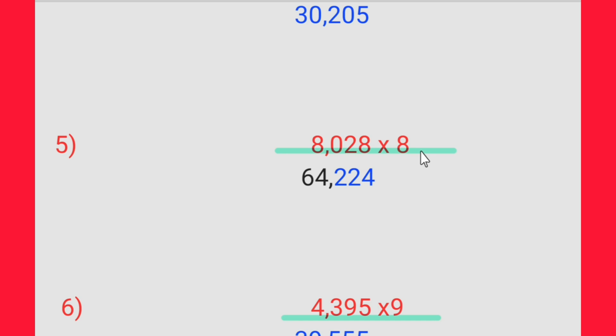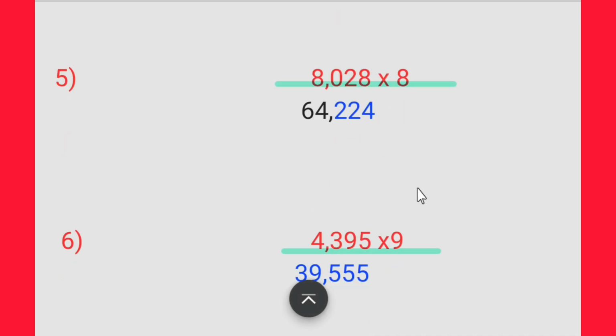Fifth question. 8,028 multiplied by 8. 8 8s are 64. 4, 6 carry. 8 2s are 16 plus 6, 22. 2, 2 carry. 8 zeros are 0. 2. 8 8s are 64. Sixth question.